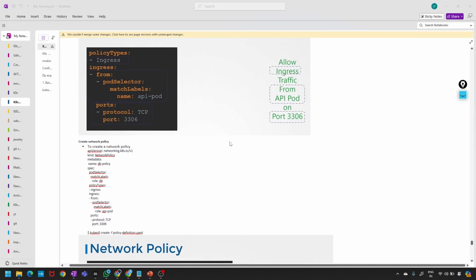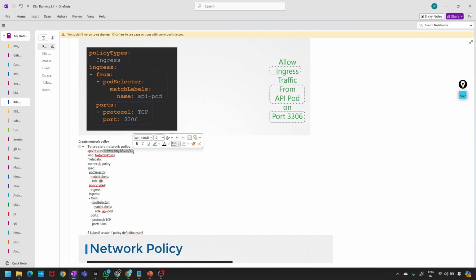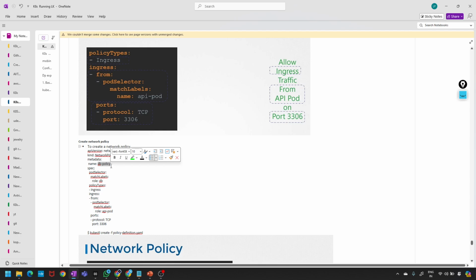Here, we start with the blank object definition. API version is networking Kubernetes version 1, we are mentioning. The kind is NetworkPolicy. We will name the policy db-policy. This is the name, db-policy.